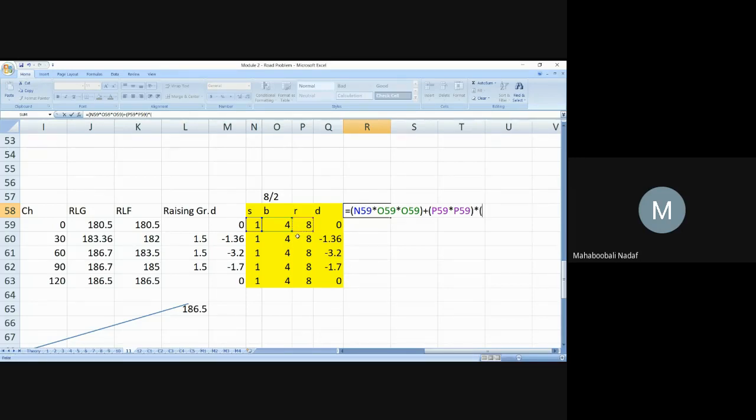What is that something? 2BD. 2 into B into D. That bracket complete. Plus SD square, S into D into D. This is SD square. Now I have to carefully